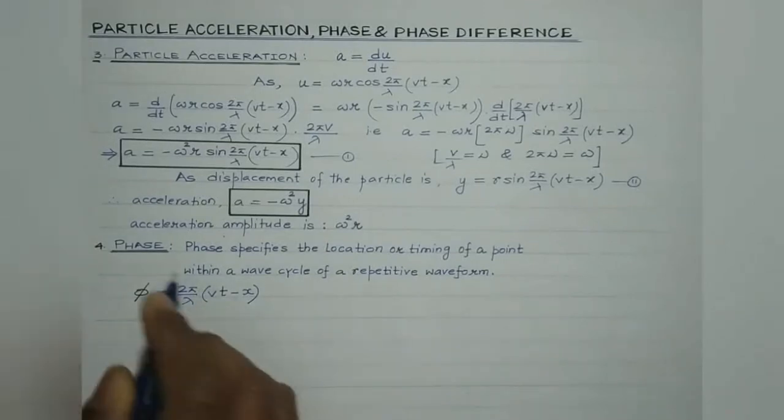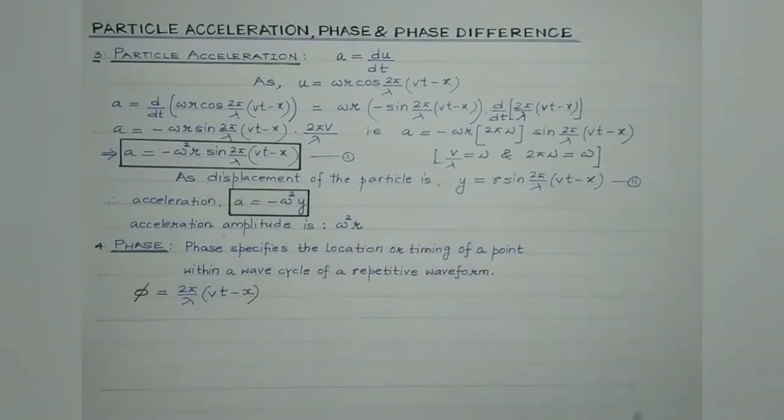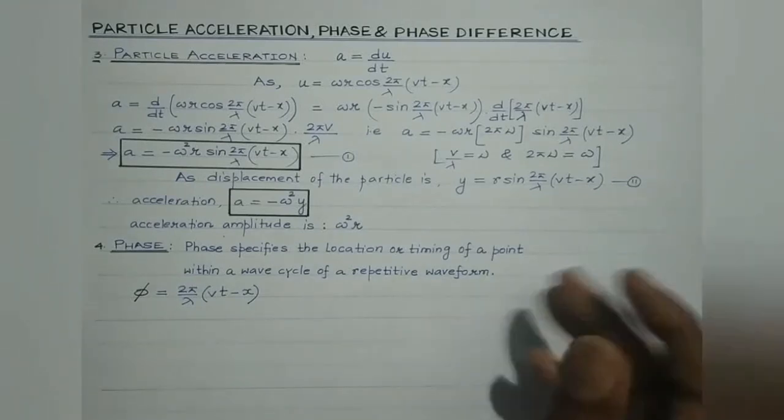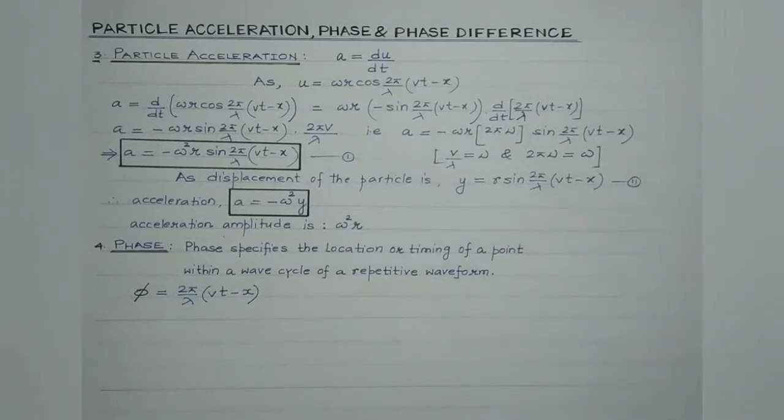Phase actually is the state of vibration of a particle. It specifies the location or timing of a point within a wave cycle of a repetitive waveform.